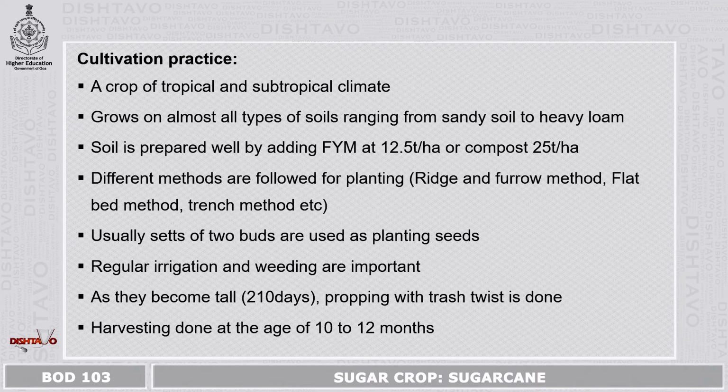Once they attain a certain height, after 10 to 12 months, it will be ready for harvesting. They will cut the sugarcane at the base and remove the dry leaves, and that will be the harvesting.